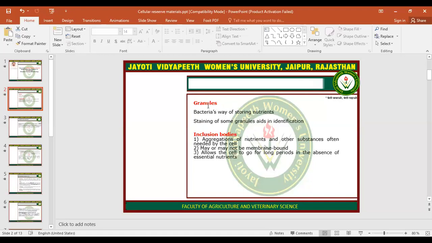The food in prokaryotes and bacteria is stored in the form of granules, and the organelles involved in the storage of the food are inclusion bodies.